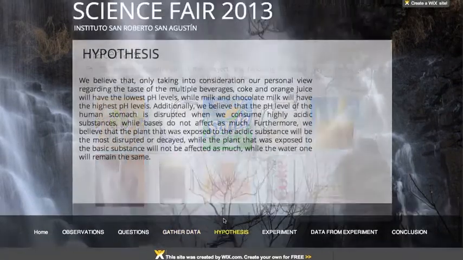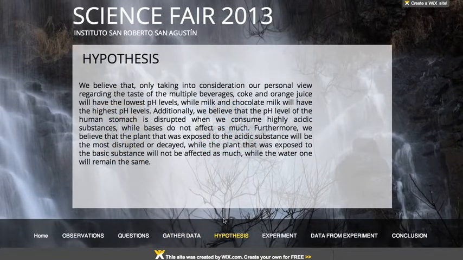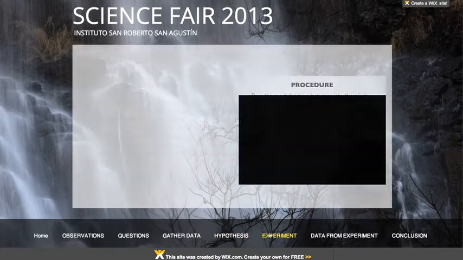Now, our hypothesis was: we believe that, only taking into consideration our personal view regarding the taste of the multiple beverages, Coke and orange juice will have the lowest pH levels, while milk and chocolate milk will have the highest pH levels. Additionally, we believe that the pH level of the human stomach is disrupted when we consume highly acidic substances, while bases do not affect us as much. Furthermore, we believe that the plant that was exposed to the acidic substance will be the most disrupted or decayed, while the plant that was exposed to the basic substance will not be affected as much, while the water one will remain the same. Moving on, we had the experiment.